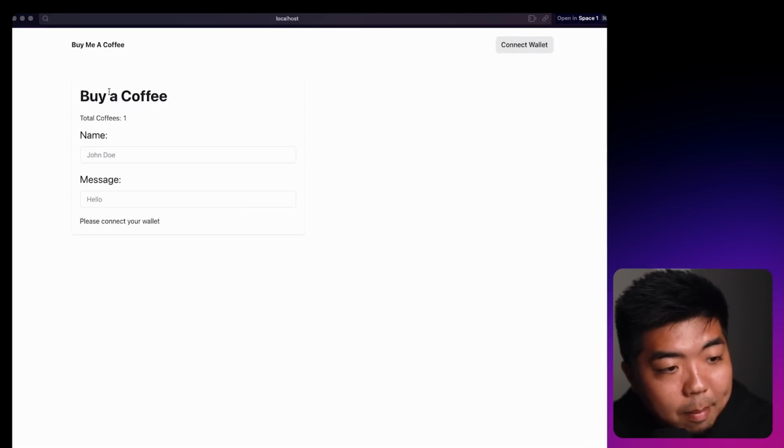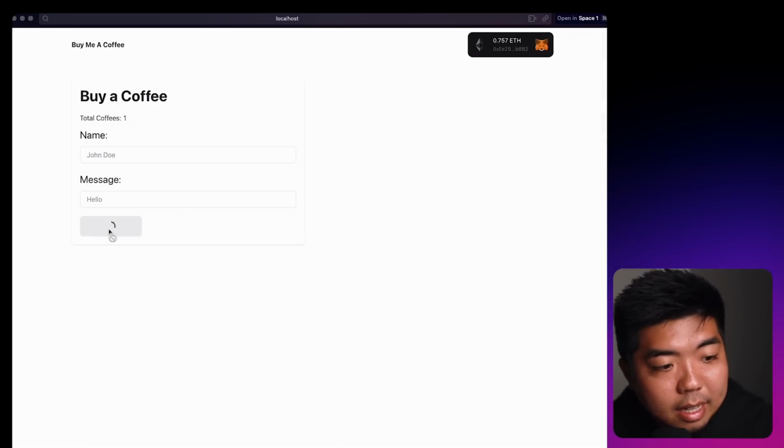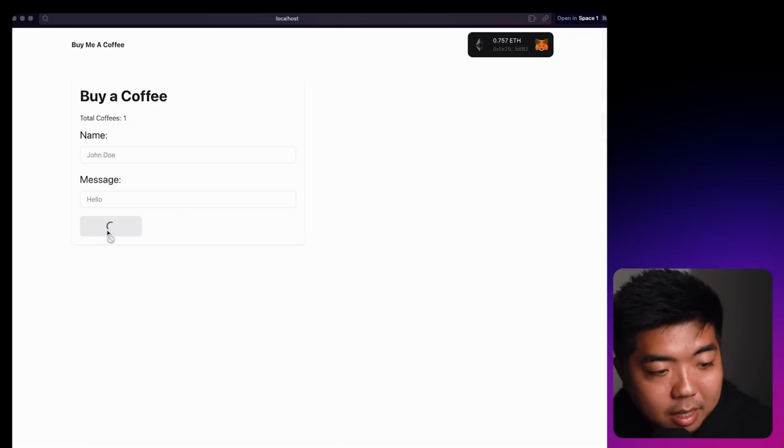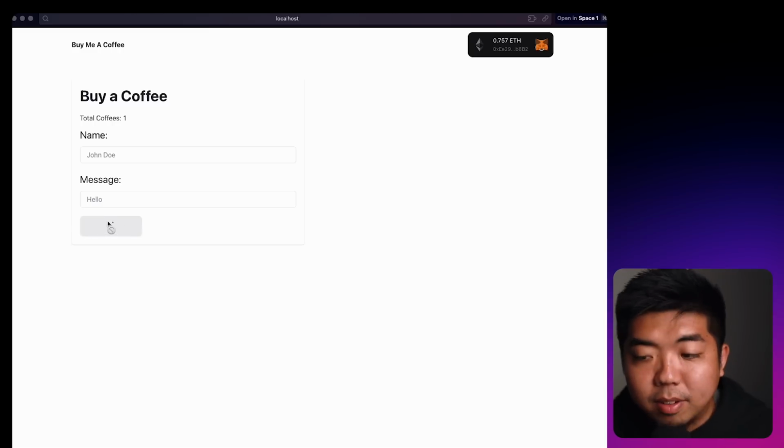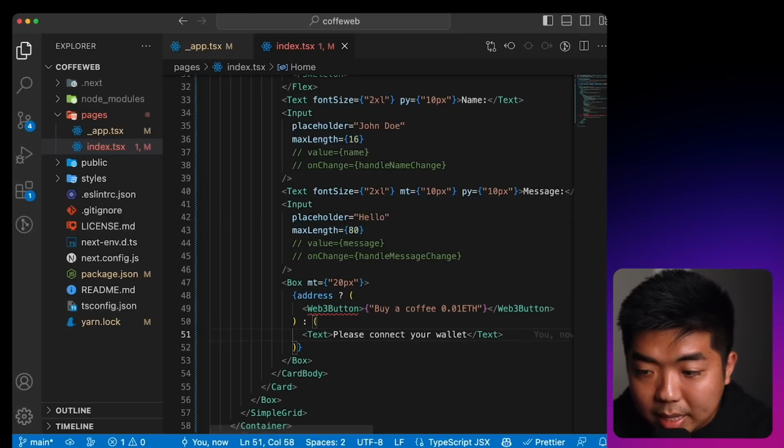So you can see back in our app here, it'll show, please connect your wallet here. We'll just have to come on up to the top right, connect our wallet. And when we have our wallet connected, then it'll show our button. Now it's not going to load anything because we haven't fully set up our Web3 button yet, but that is what we will do right now.